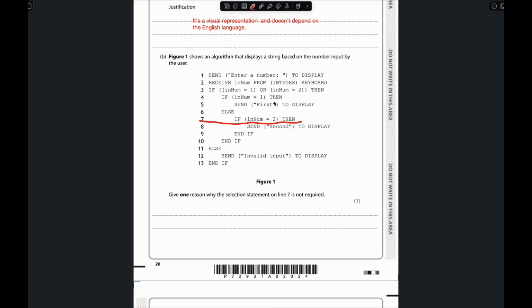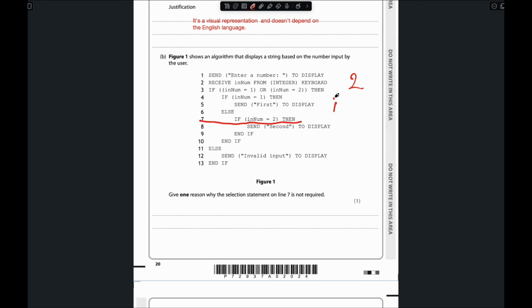First they're using if number is 1, then it will display the first string. Else, they again use if number is 2, then it will display the second. But here the options are only 1 or 2, right? If the options were 1, 2 or 3, during that time we could use if, else if, else. But when there are only 2 options, we don't need else if.